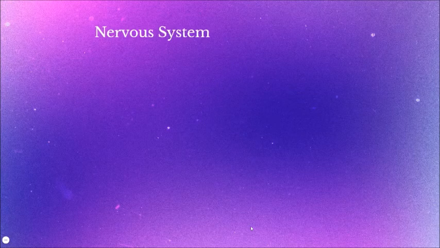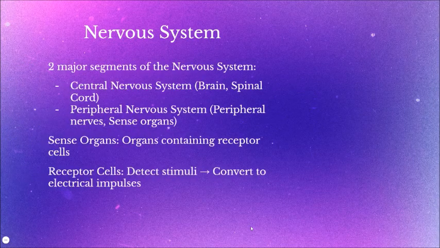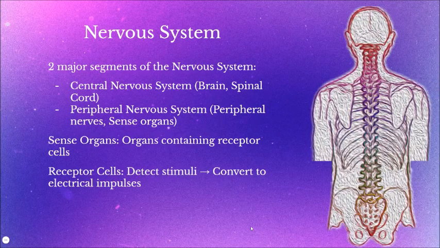There are two major components in the nervous system: the central nervous system that consists of the brain and the spinal cord, and the peripheral nervous system, which consists of peripheral nerves and sense organs. Sense organs are organs that contain receptor cells that are able to detect stimuli, changes in the external environment, and convert them into electrical impulses.